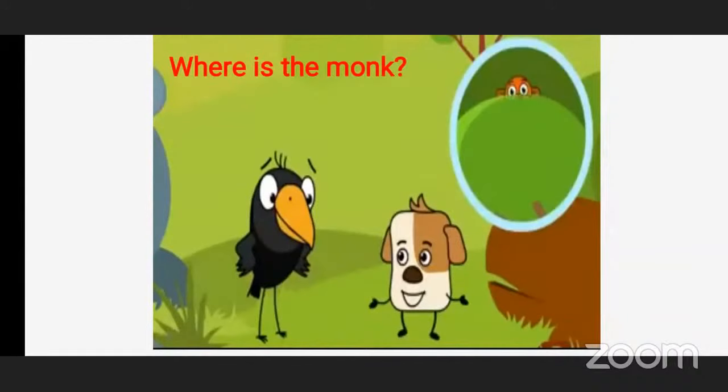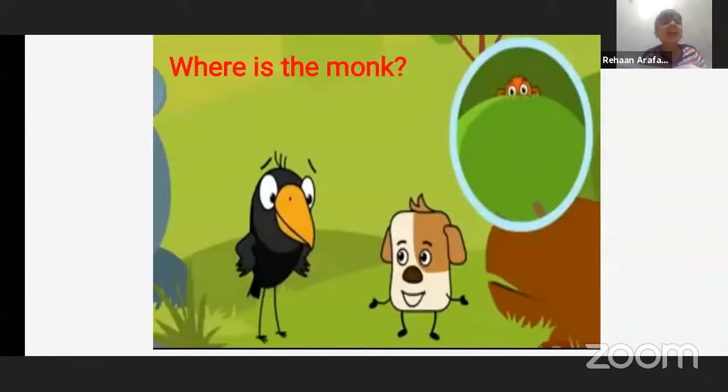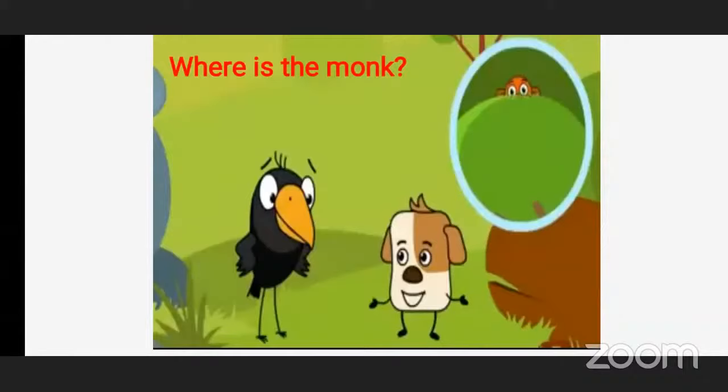So both of them started talking to each other. Now our last friend is remaining. So where is the monk? Can you all tell me where is the monk? Under the ground. See properly.